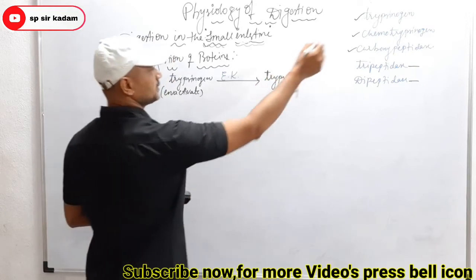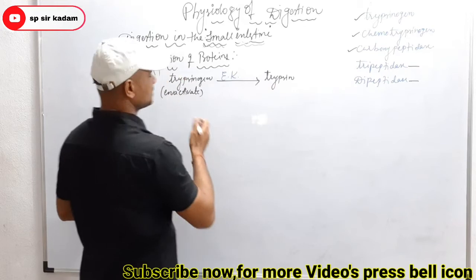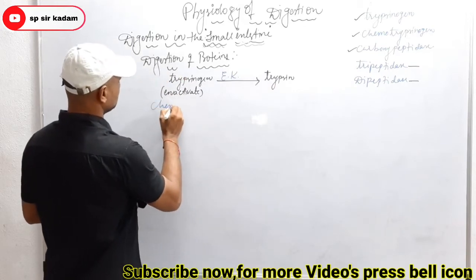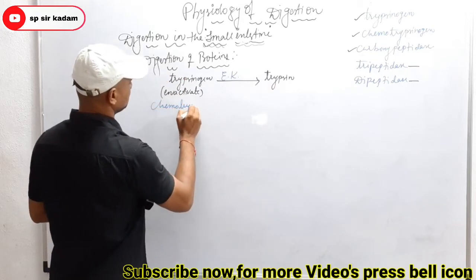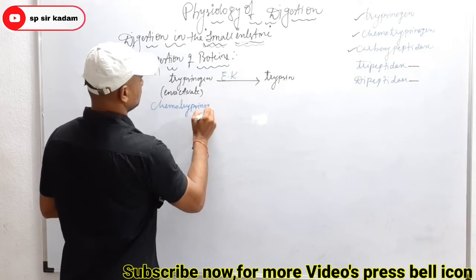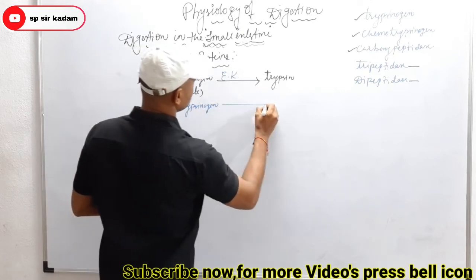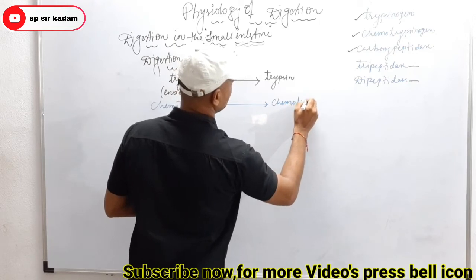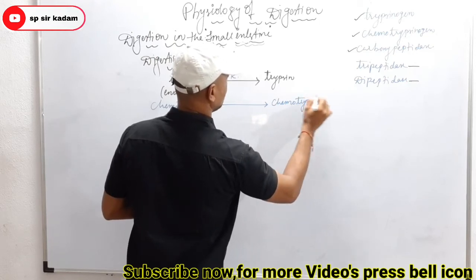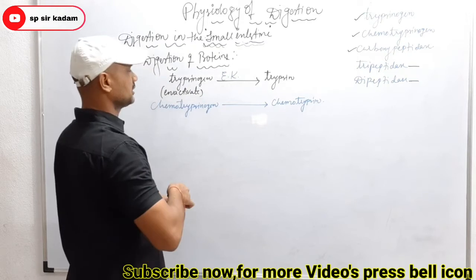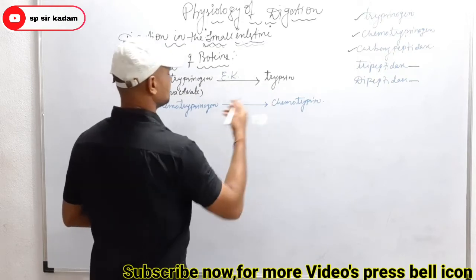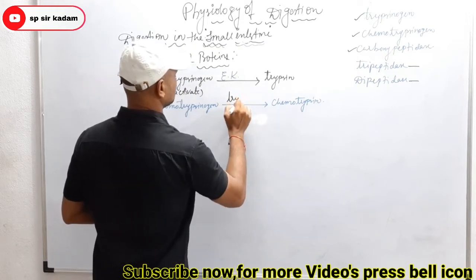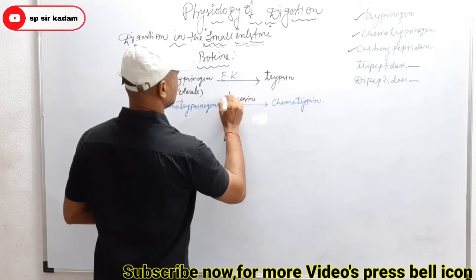Then another inactivated enzyme, chymotrypsinogen, is converted into activated chymotrypsin. In the presence of which enzyme? That is activated trypsin.